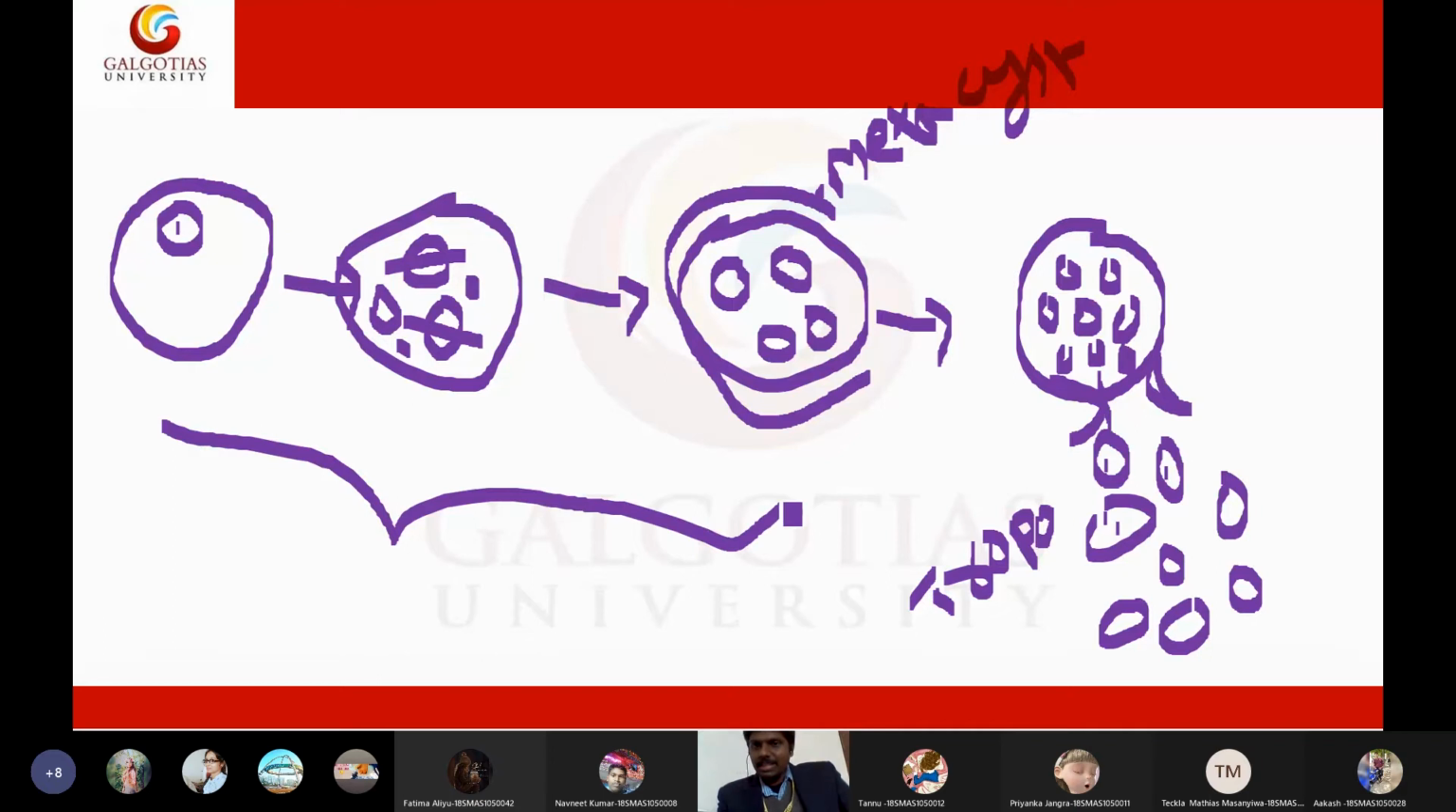excystation. That means the cyst is removing, and it becomes baby trophozoites. That is why this particular stage is called excystation. This particular cycle of Entamoeba histolytica is called excystation.